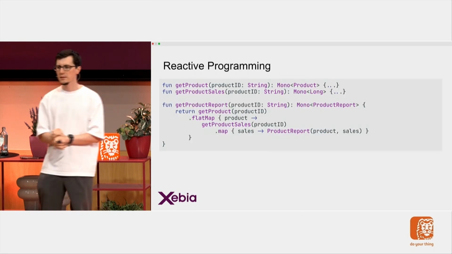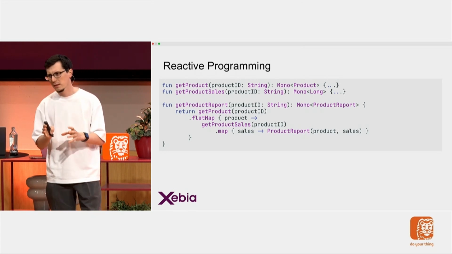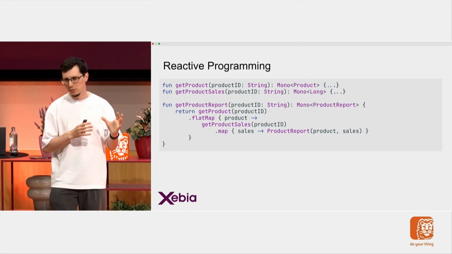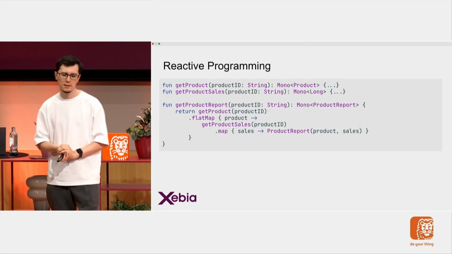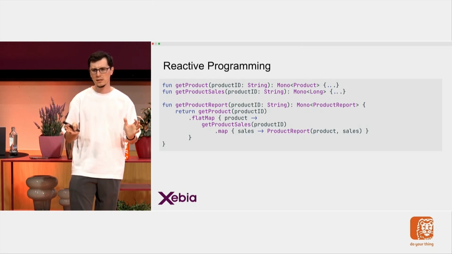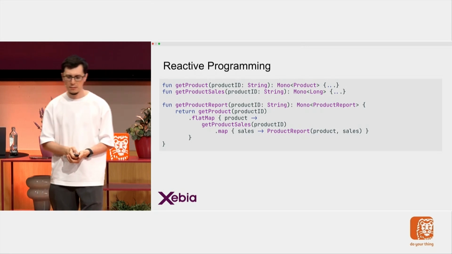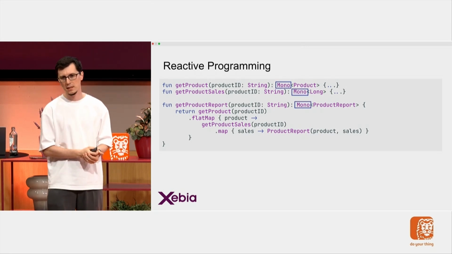And the next approach, which is something you might be more familiar with, since all these examples are Kotlin examples but you might see this more in Java, is reactive programming. And in reactive programming, what you see gone is callbacks. Oh, thank God. So that's good. But I have this now, Mono. And what is a Mono?